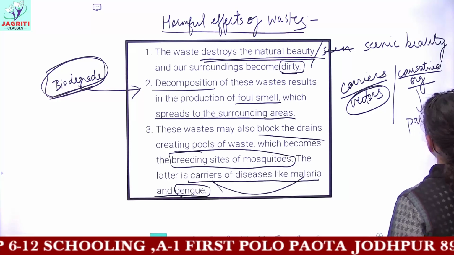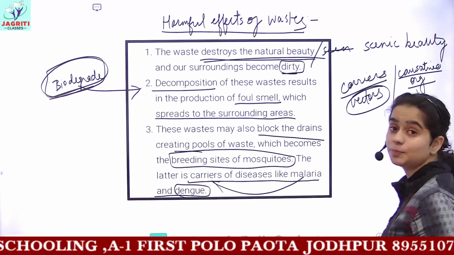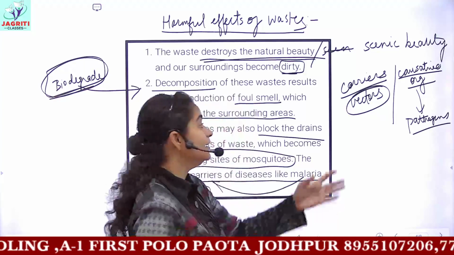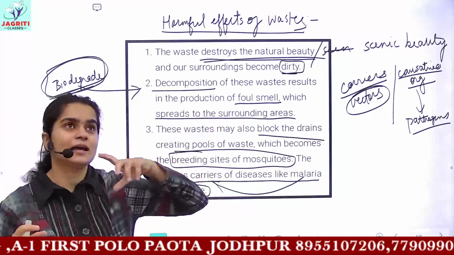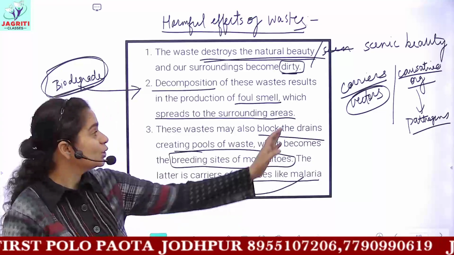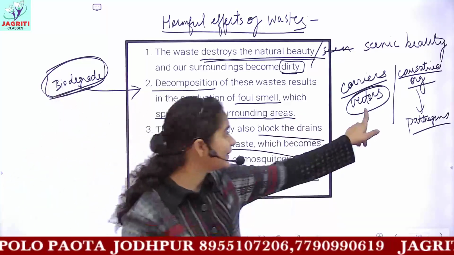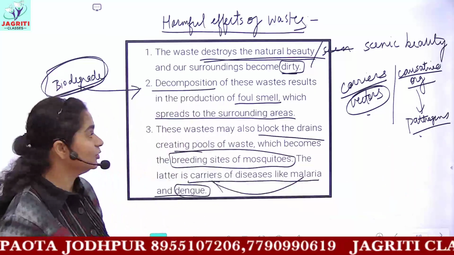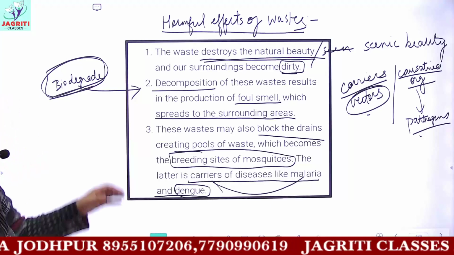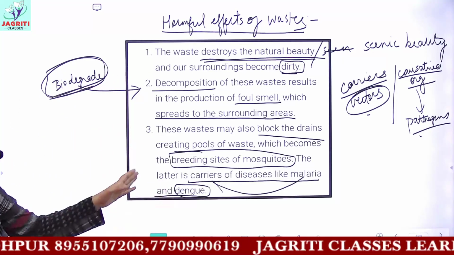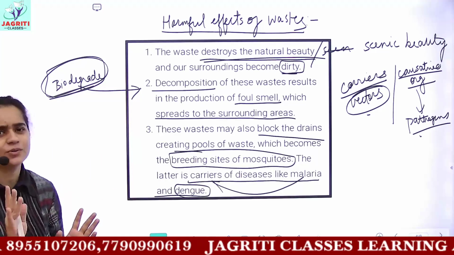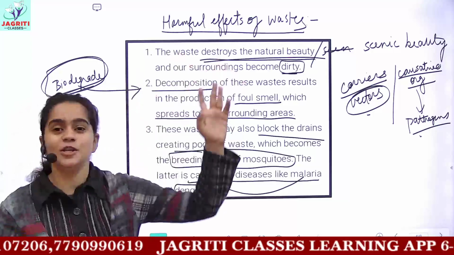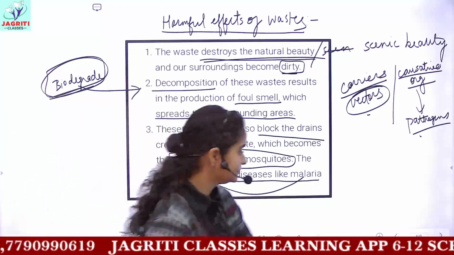pathogens. This you have done in your previous class, that is class 9th, when you were doing the chapter Why Do We Fall Ill. In that chapter you have the two terms, vectors and pathogens. So it was just a recap for you. These are some of the harmful effects, and now you can write at least 5 more points in your notebooks about the harmful effects of waste.